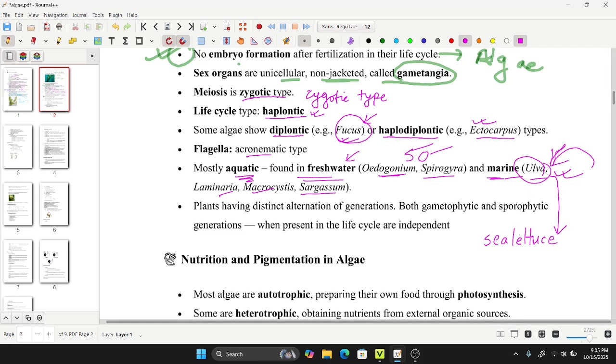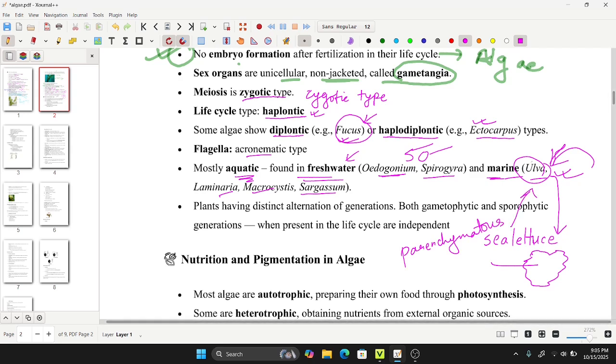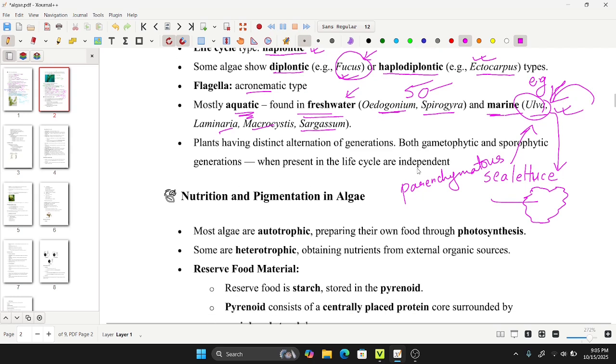It is also known as sea lettuce, which is in parenchymatous form. This is also known as the algae with the parenchymatous thallus. A common example is Ulva. So Ulva will be the answer to different questions. So now let's move forward.